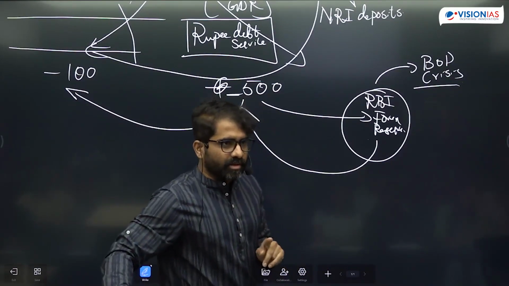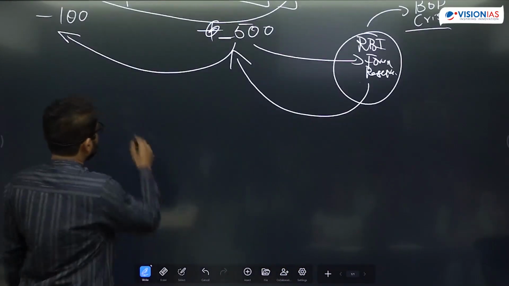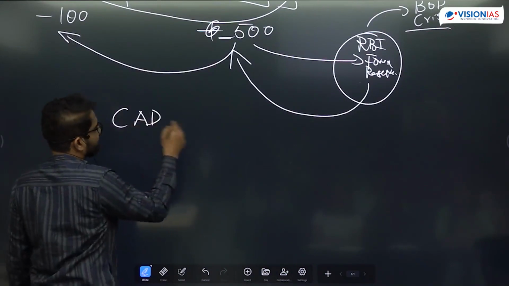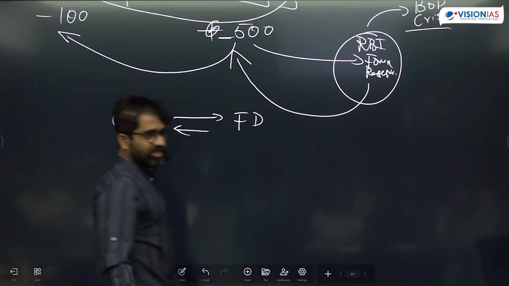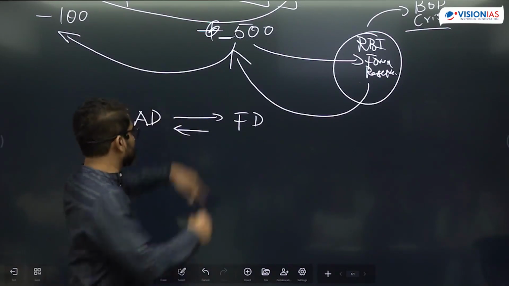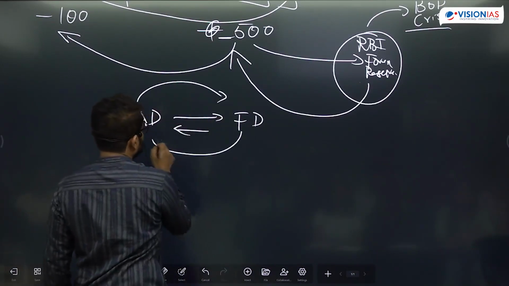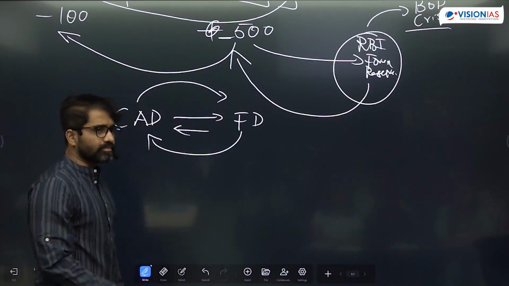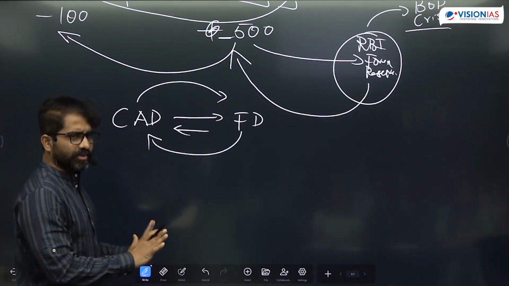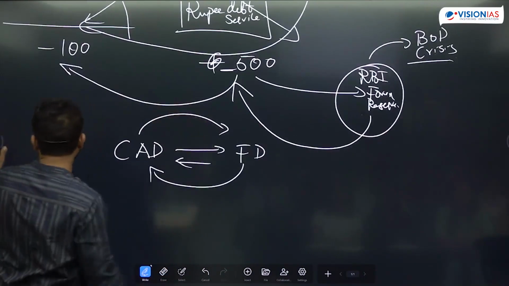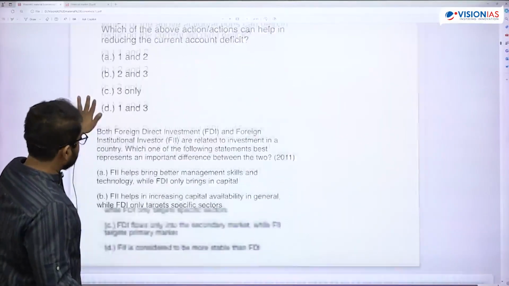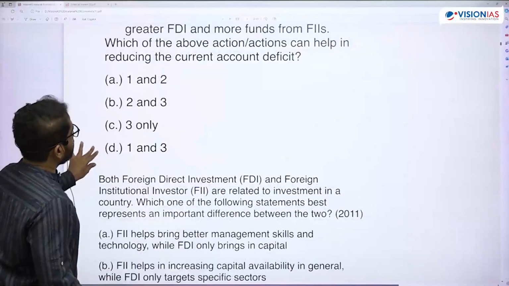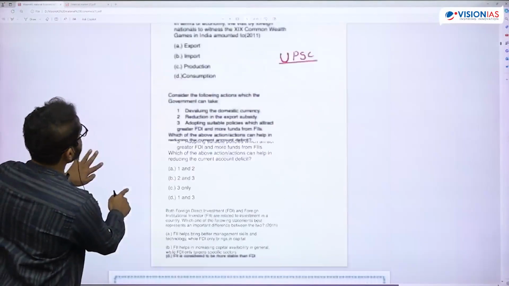Is that okay? Yes. And current account deficit and fiscal deficit are called twin deficits. This is what is the twin deficit hypothesis. One leads to another. There should not be any doubt. This is something which you already know. It's not like the BPM. Okay. So now here, sorry.